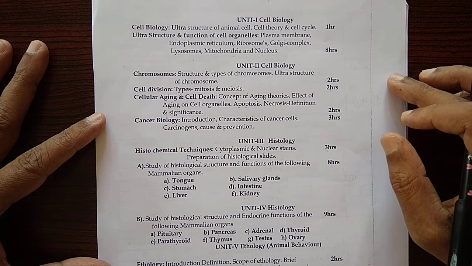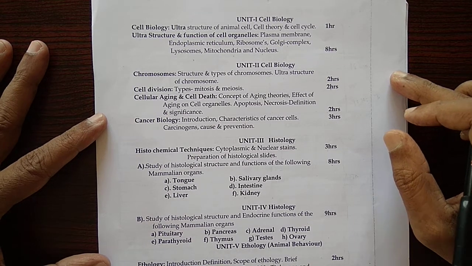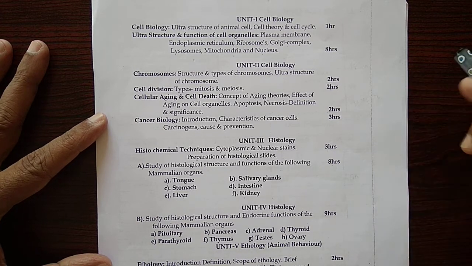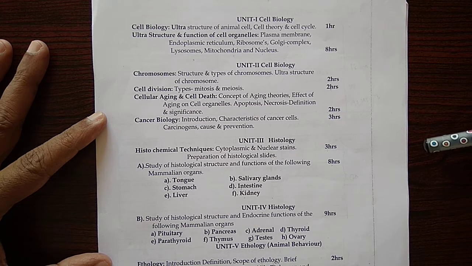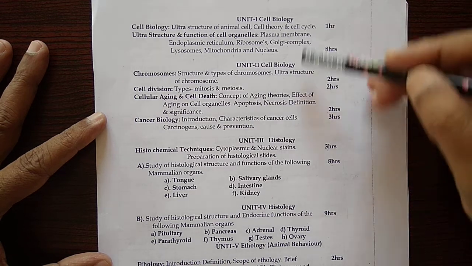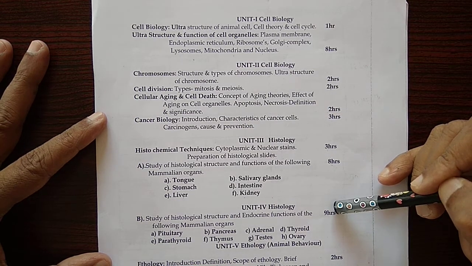So first of all, I would like to give you the syllabus of your fourth semester zoology subject. The zoology syllabus is composed of 5 units.